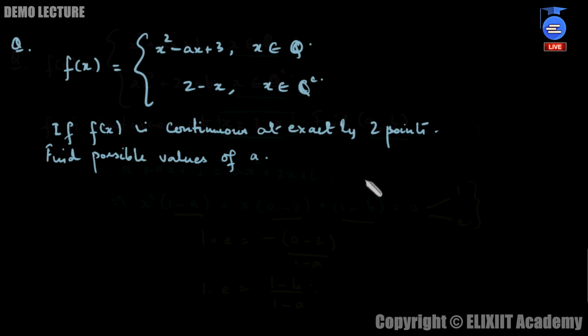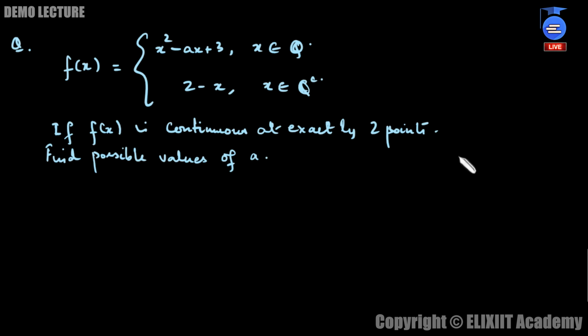Let's see one more question. Okay, so here we have the question which says that the function is given as x square minus ax plus 3 when x belongs to Q, and 2 minus x when x belongs to Q complement. If the function is continuous at exactly 2 points, find the possible values of a. First of all, we know that the function is continuous when these two branches are equal. So we first equate these two branches.